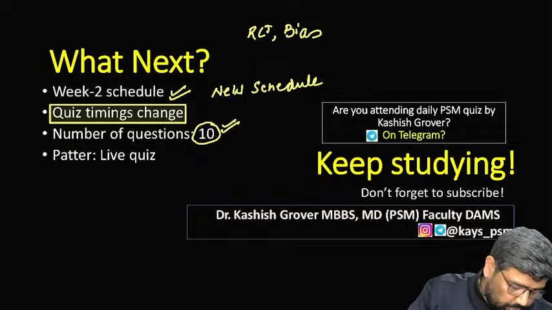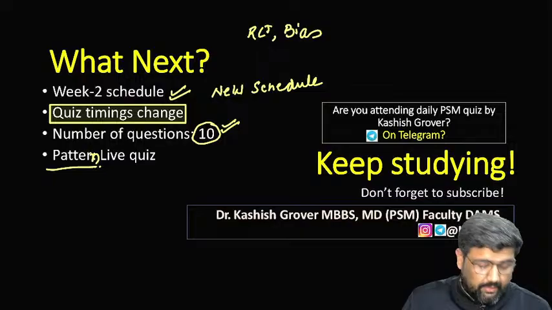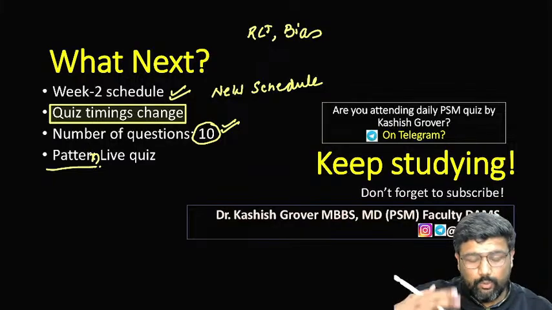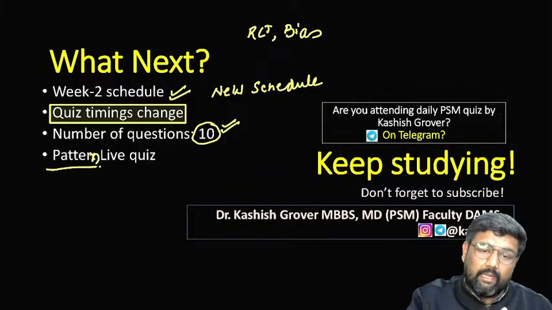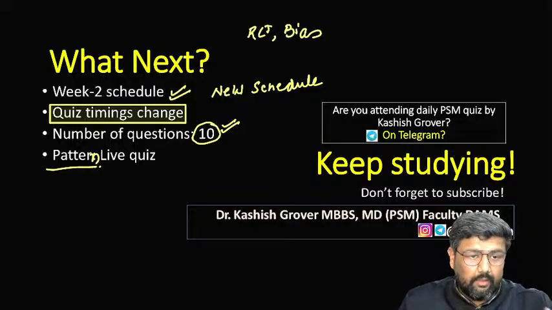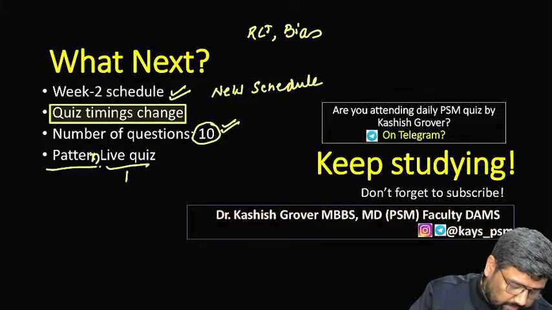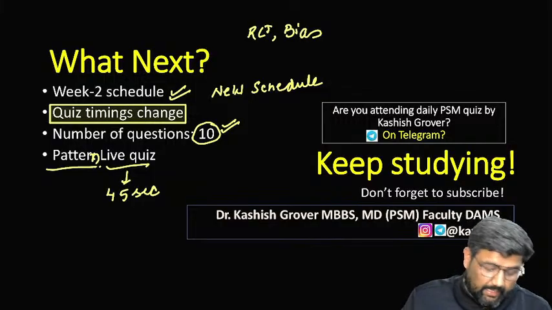I'm also going to change the pattern of the quiz. We are going back to what we started, a live quiz with 45 seconds for each question.